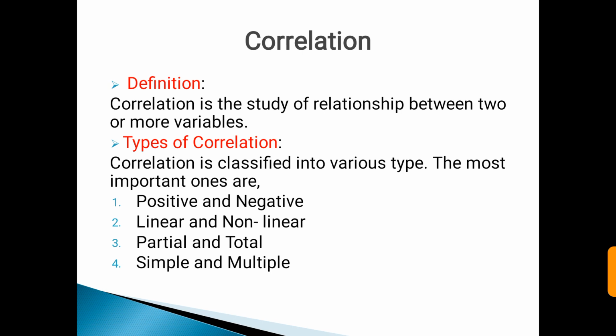Then partial and total correlation means the study of two variables excluding some other variables is called partial correlation, and in total correlation all facts are taken into account. And the last one is simple and multiple correlation. When only two variables are involved, the correlation is called simple correlation, and when more than two variables are involved, the correlation is called multiple correlation.